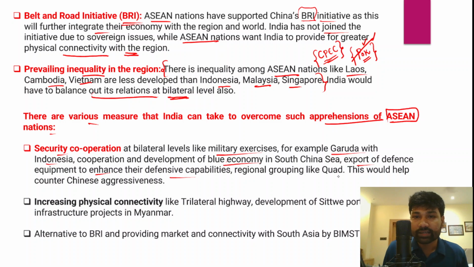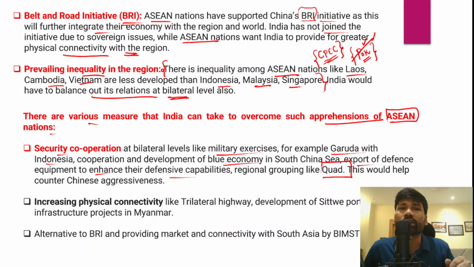And apart from that, regional groupings such as the Quadrilateral Security Dialogue would help to deal with the Chinese aggressiveness in the region, because as we have discussed, within the Southeast Asian region, China has emerged as a regional security threat for all these Asian countries. So India's capabilities could be leveraged to provide security assistance and help for these Asian countries.